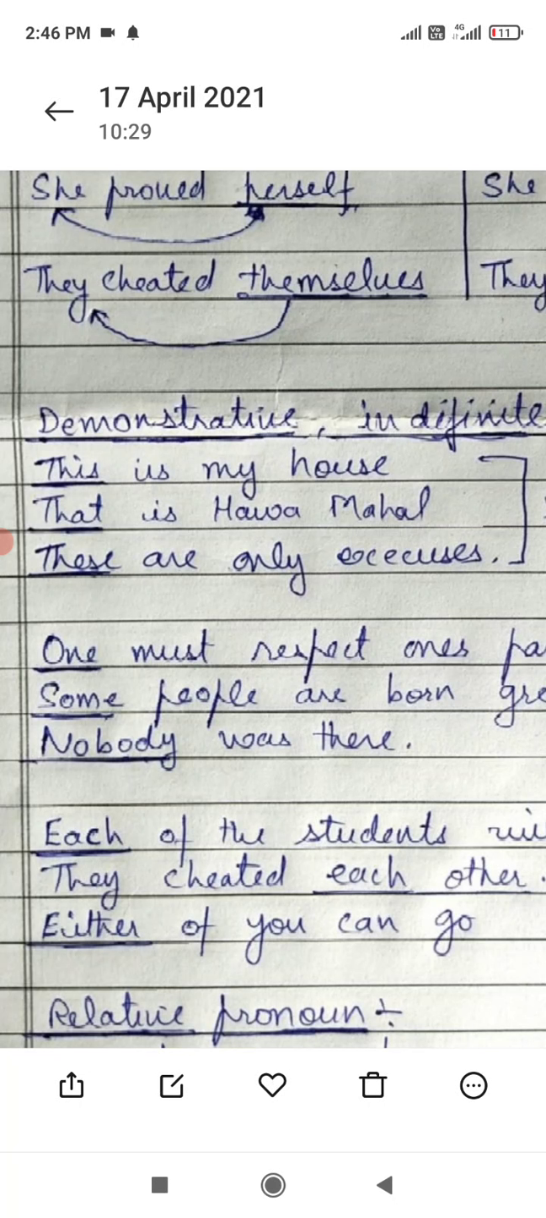Nobody was there. Now, who is this nobody? This word nobody can be used for anyone. Anyone can be nobody. So, nobody again is an example of an indefinite pronoun where we are not certain who the person is.